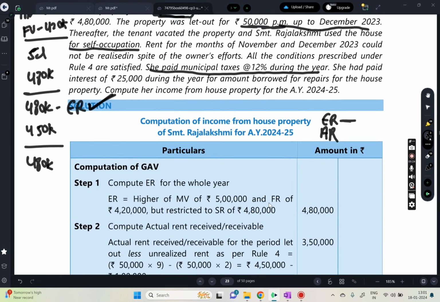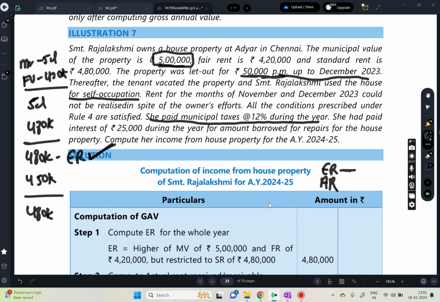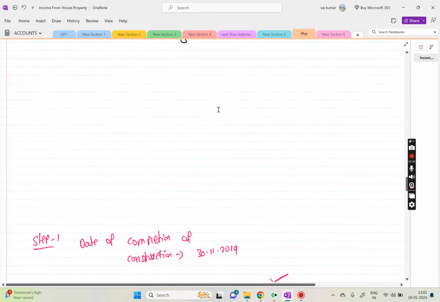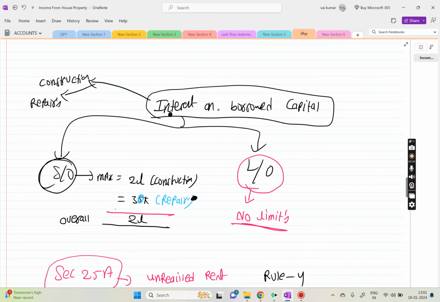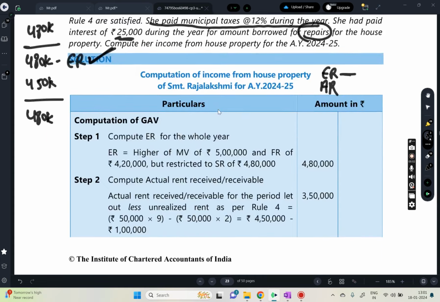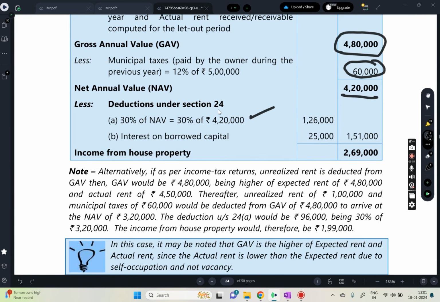See again here, this is a let out property and there are no limits. She incurred 25,000 for repairs. What is the maximum limit? I think we discussed 30,000, right? The maximum limit of 30,000 for repairs is what you can claim. She incurred only 25,000, so she can claim it. For a let out property there are no limits. Whatever limits I am telling are for the self-occupied property. But now it is a let out property, so she can claim fully. 2,69,000 will be the income from house property.